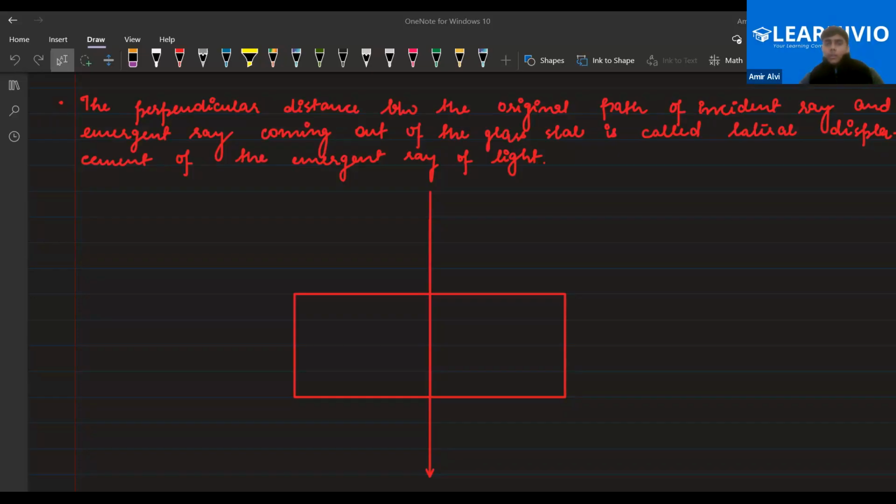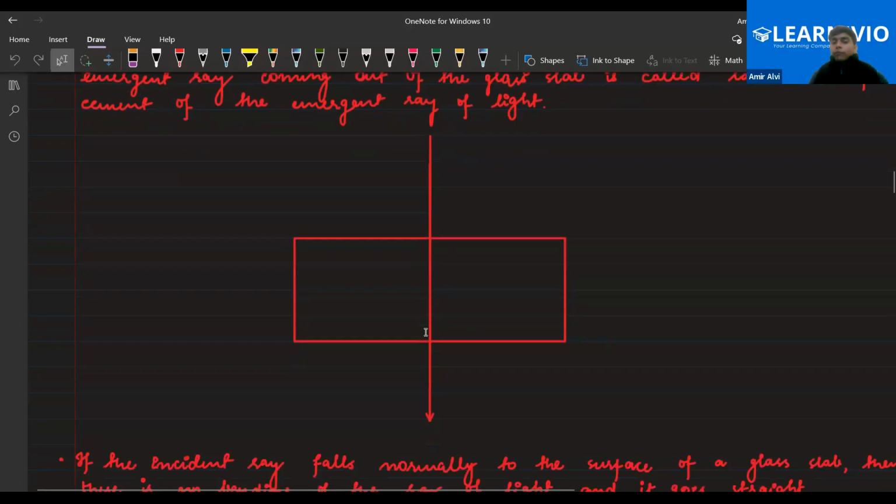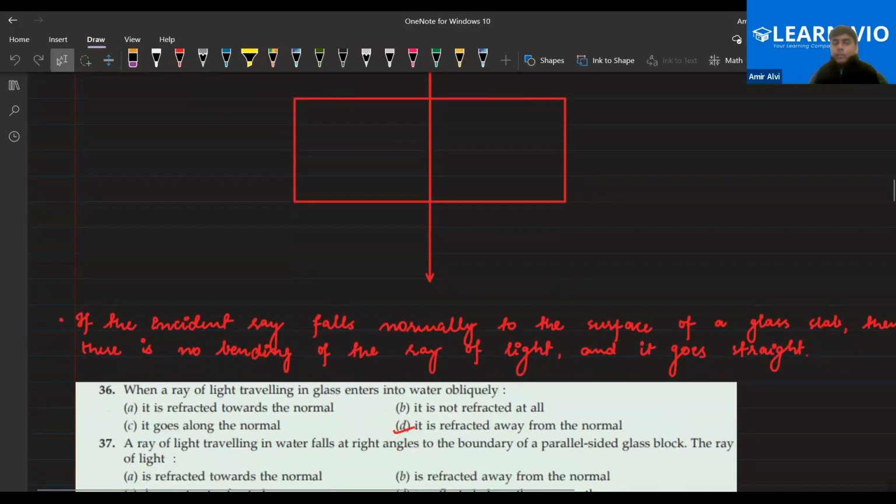Yes, the angle of refraction would be 0. If the light ray is falling perpendicular, it will go without any deviation. This might be a question in your board exam or pre-boards. The figure is given to you, and instead of the complete diagram, they will just draw the light ray till the boundary and ask what will happen when the light ray strikes. The light ray will go without any deflection. Is that clear to everyone?